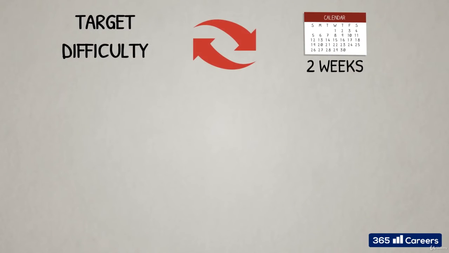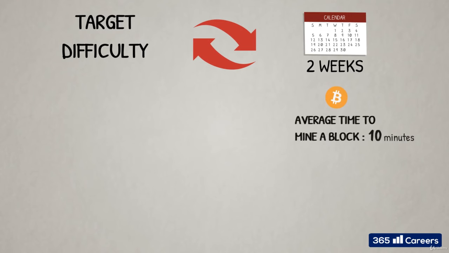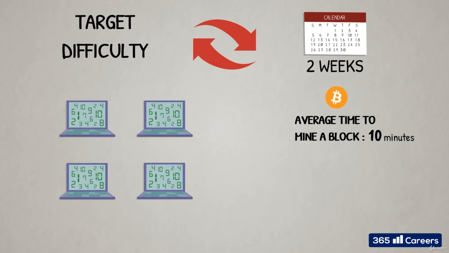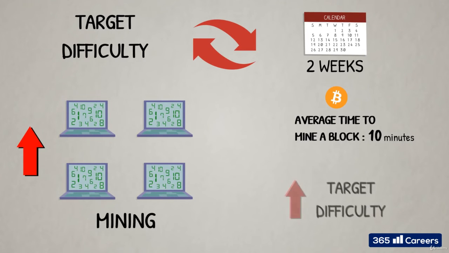As we said before, target difficulty is adjusted by the system every 2016 blocks, or approximately 2 weeks. This is calculated by the Bitcoin software in such a way that the average time to mine a block stays around 10 minutes. This 10-minute block time was chosen as a reasonable compromise between speed and security of transactions on the blockchain. Since more computing power would lead to faster mining of new blocks, the target difficulty needs to be updated periodically in order to keep this process in check and ensure that block time is maintained at 10 minutes on average.